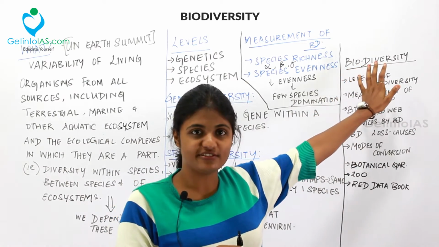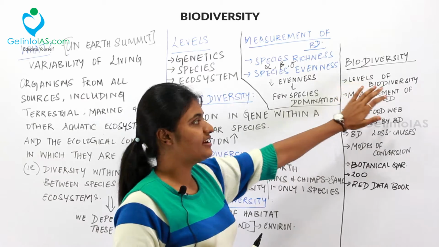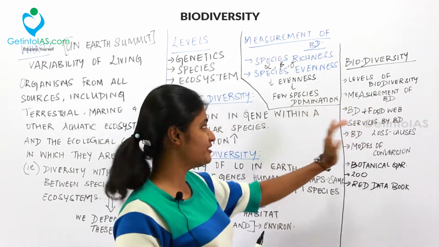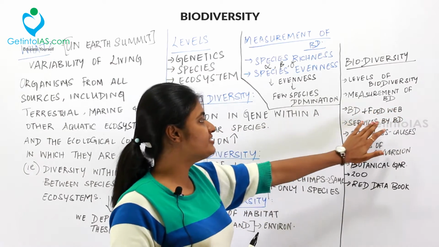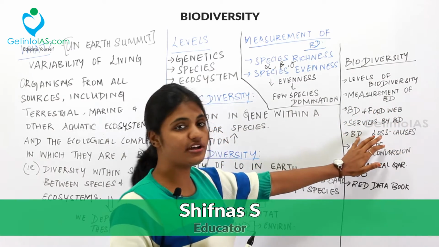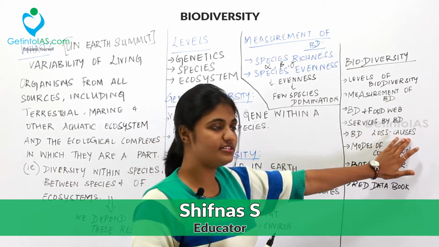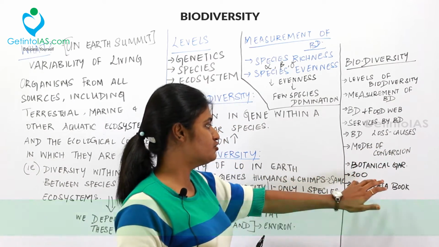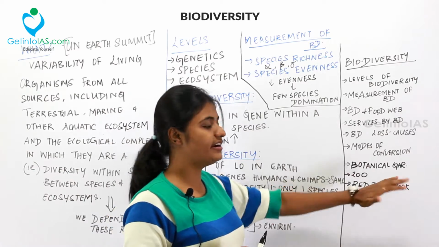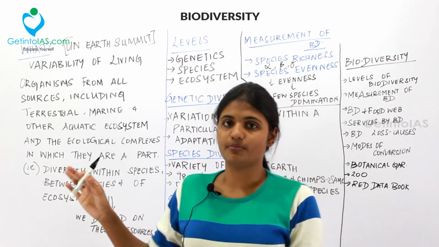So under biodiversity, we are going to deal with levels of biodiversity, measurement of biodiversity, biodiversity and food web, services by biodiversity, biodiversity loss and the causes, and modes of conversion, and then botanical garden, zoo, and finally the Red Data Book. So let's move into the topic.